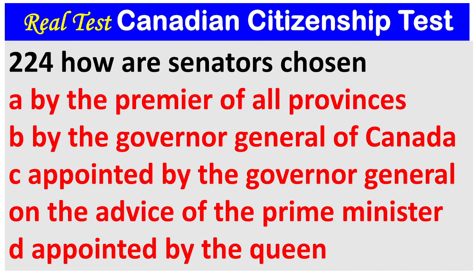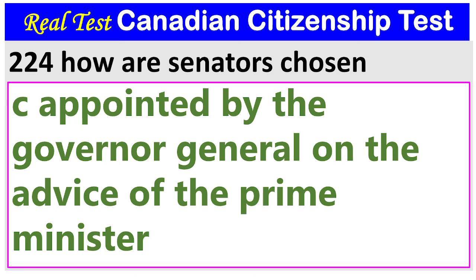Question 224. How are senators chosen? A. By the Premier of all provinces. B. By the Governor-General of Canada. C. Appointed by the Governor-General on the advice of the Prime Minister. D. Appointed by the Queen. 1, 2, 3. The answer is C. Appointed by the Governor-General on the advice of the Prime Minister.